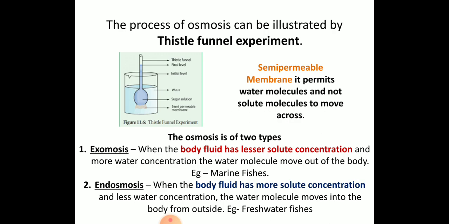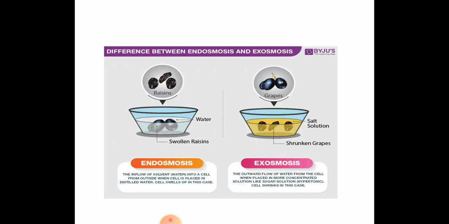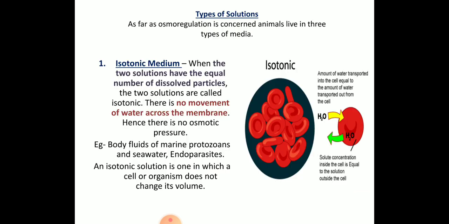Even this can be asked for 2 marks. So here in this picture you can see the endosmosis, what will happen, the water will tend to enter inside. So when the dry raisins are kept in the water, what happens, they will swell. But exosmosis, for example, during pickling, when you keep for pickles, that time what happens, the cells will shrink and they will become shrunken. So this is just an experiment to show how endosmosis and exosmosis happens.